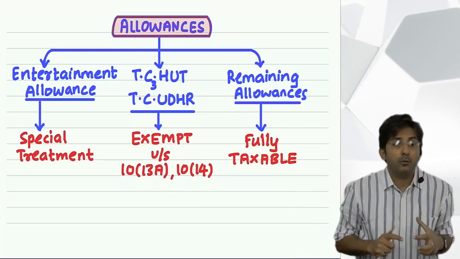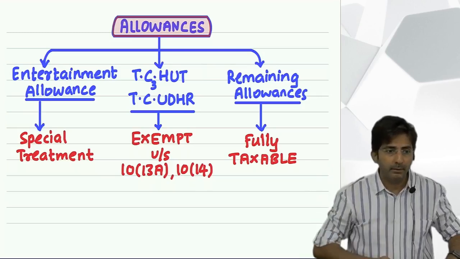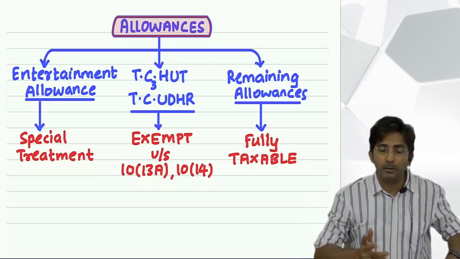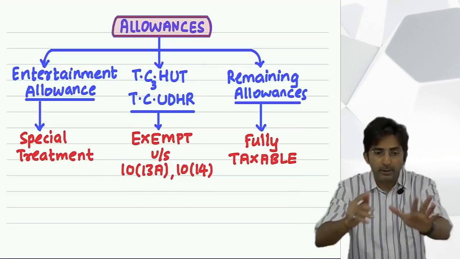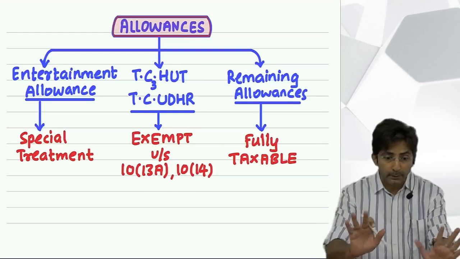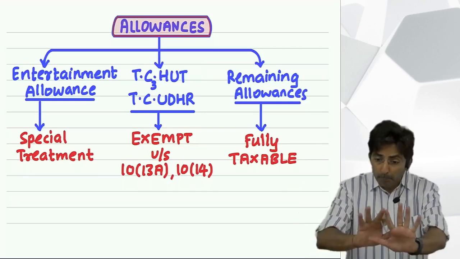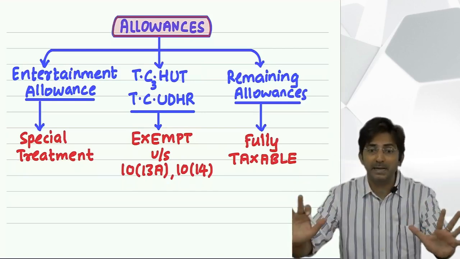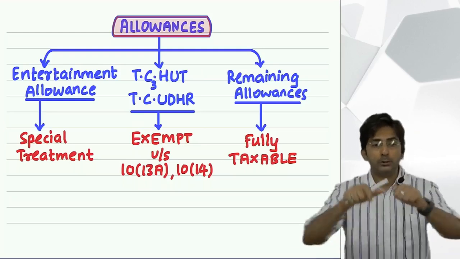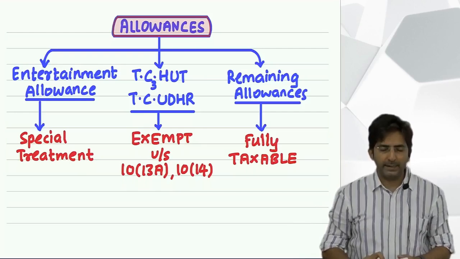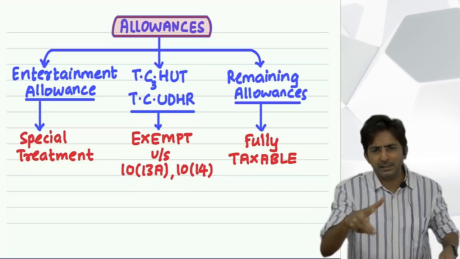And you know why the boss wants you to entertain the customer? Because for a business, the customer is king. So sometimes a customer is coming from outstation, some other city, maybe from a foreign country. So you are given work: make his arrangements properly, a hotel, a proper car, accommodation, food, etc. Make proper arrangements because if our customer is happy, we'll get business. So that job many times the employee has to do. But tell me, wait, if an employee has to entertain office customers, he will have to incur some expenditure.